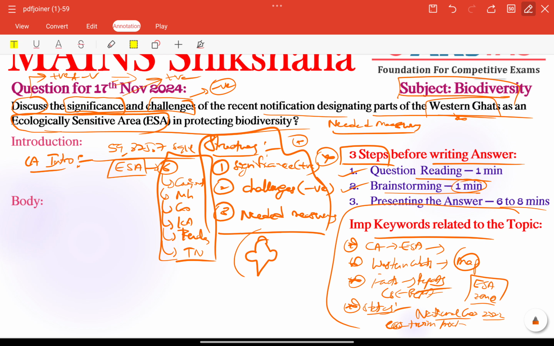We can also include some background related to it, some information related to the Western Ghats or the ecologically sensitive area. In 2023 itself, the Ministry of Environment, Forest and Climate Change notified parts of the Western Ghats as an ecologically sensitive area. What is the aim of this move? We need to give that here.